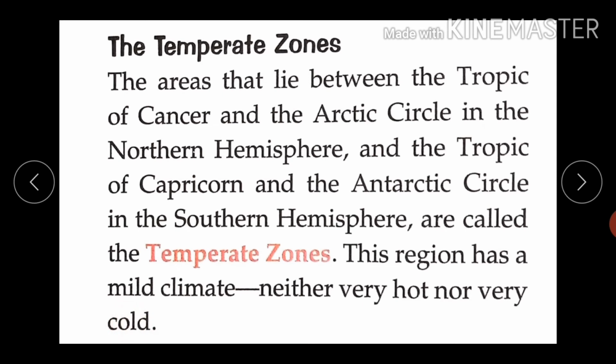So students, these are the areas between Arctic Circle and Tropic of Cancer as well as between Antarctic Circle and Tropic of Capricorn at northern and southern hemispheres respectively. These regions lie neither at poles nor near the equator. Hence the climate here is moderate, that is neither too cold nor too hot.